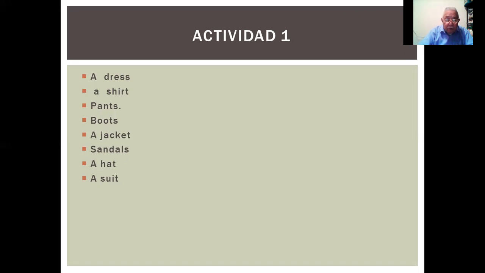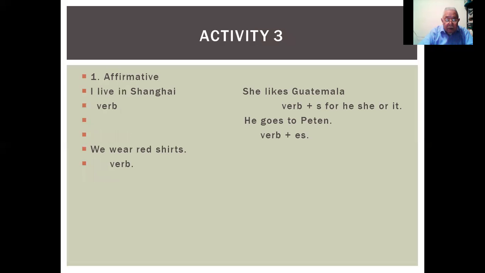On page number 41, we are going to look at grammar: simple present and present continuous. That will be activity number 3. Wonderful, we're doing fine.